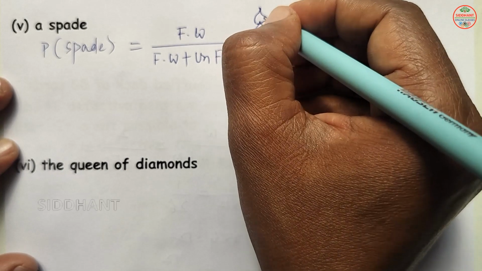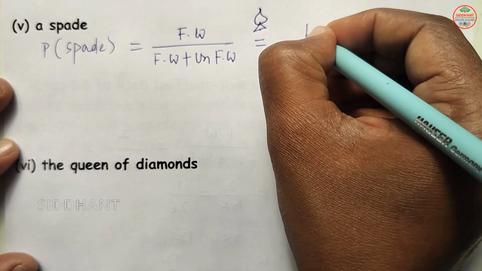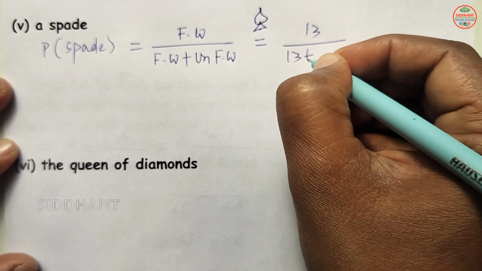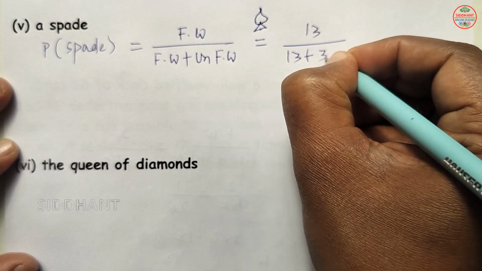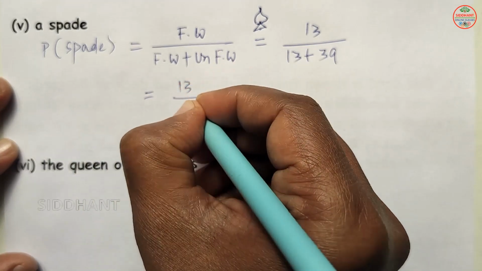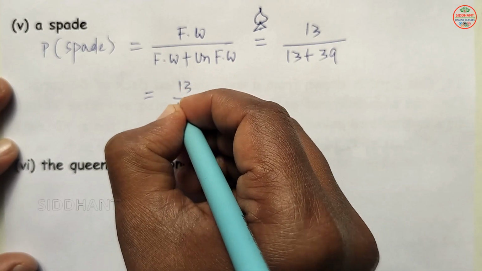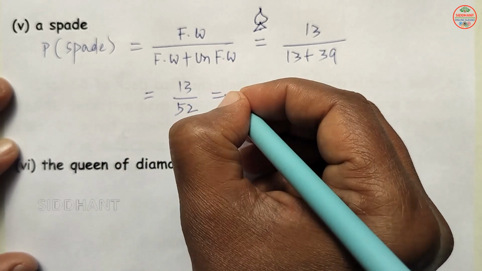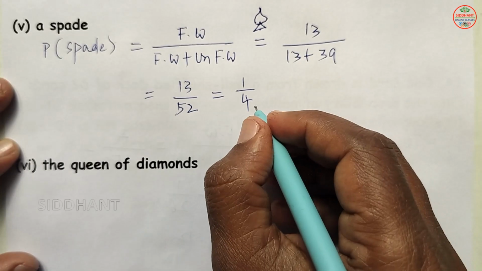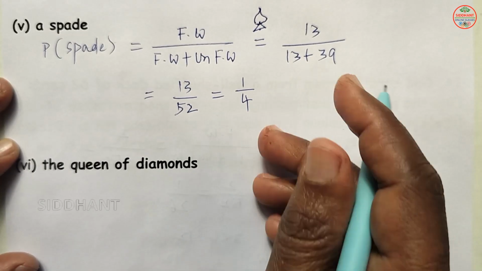Means in a deck 13 will be there. So here 13. So favorable ways will be 13. Unfavorable ways, how many will be there? Means 39 it will be there. So that will be 13 by 13 plus 39, which will be 52. So that will be 1 by 4. So probability of spade will be 1 by 4 here.